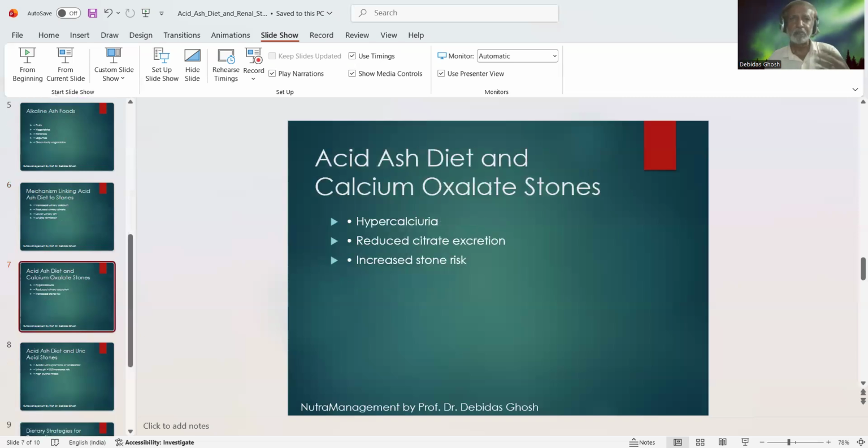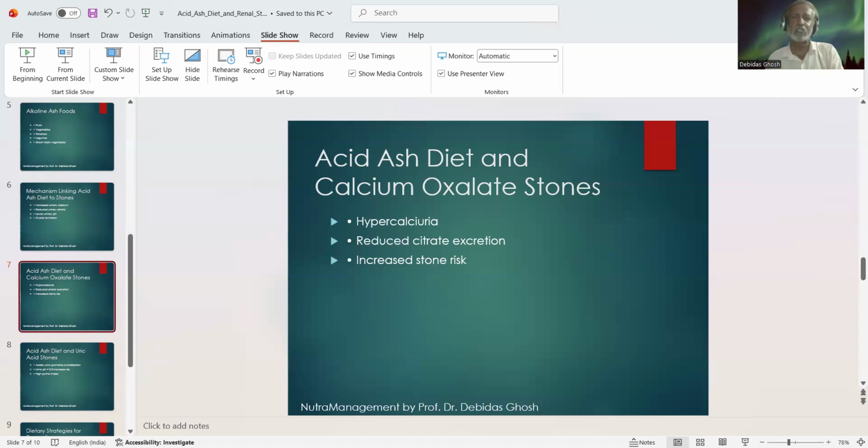Now, we like to emphasize the acid-ash diet and calcium oxalate stone. Actually, such an acid-ash diet results in hypercalciuria, that is, an excess increase of calcium excretion. Because in acidic urine, calcium reabsorption is decreased and thereby calcium excretion is increased. That results in hypercalciuria.